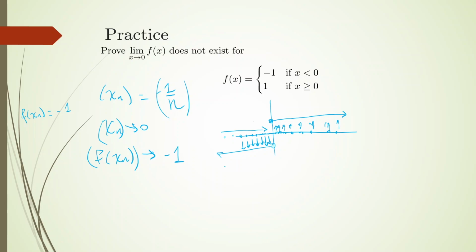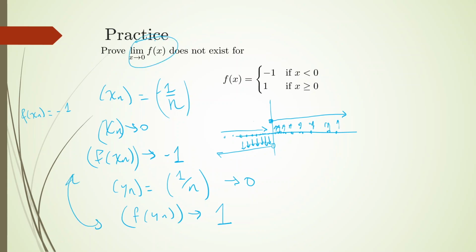Now likewise, let's define y sub n to be +1 over n. And that's going to converge to 0, to the same limit point. Now f of y sub n, the sequence, what does that converge to? Well, 1 over n is always positive, it's always bigger than 0, so f of y sub n is always going to be 1. So this is going to converge to 1. We can clearly see that these are not equal, so by the divergence criterion for functional limits, the limit as x approaches 0 of f of x does not exist.